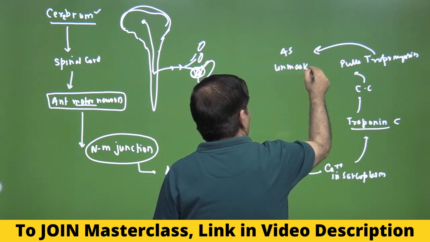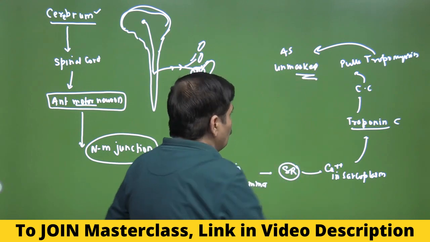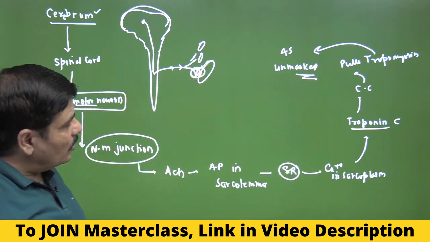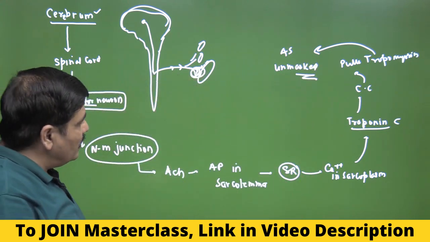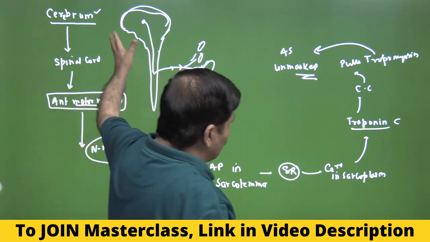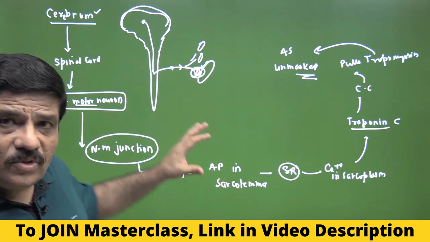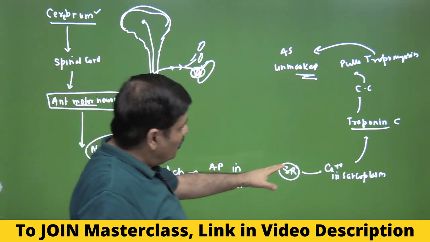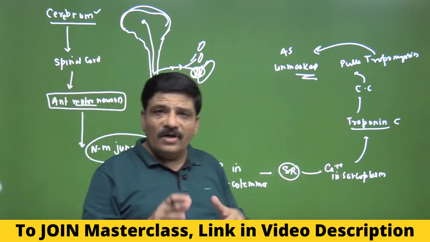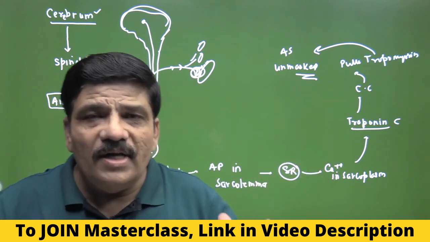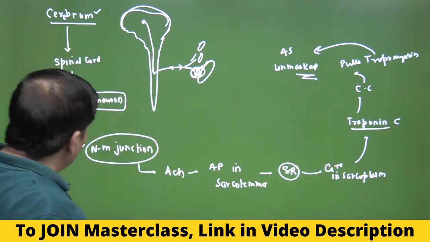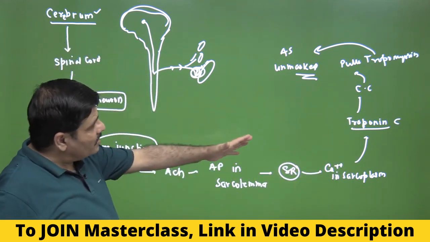So this is what happens during a contraction of the skeletal muscle, which is voluntary. This is how excitation contraction coupling takes place, which means how neural stimulation leads to a physical process called the contraction of the muscle. This is called excitation contraction coupling, and you can easily understand the various steps here.